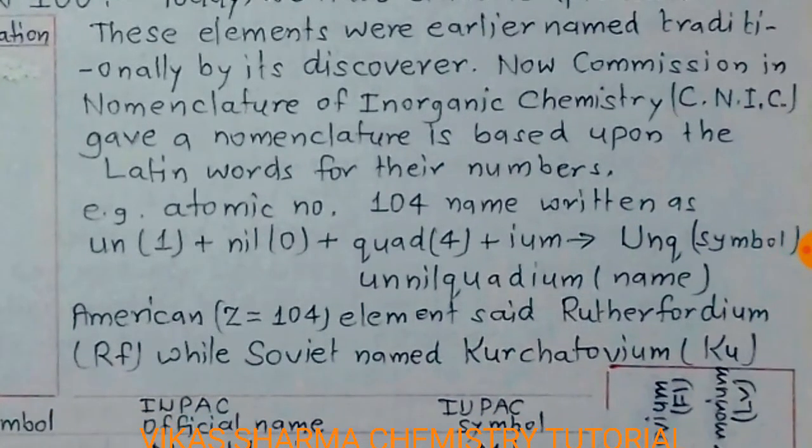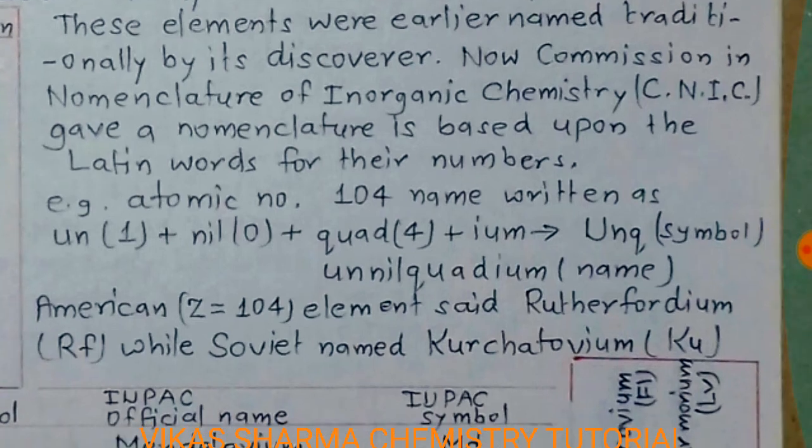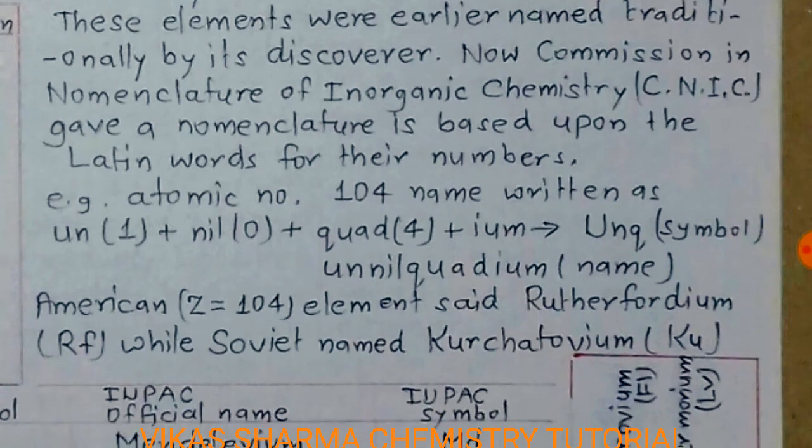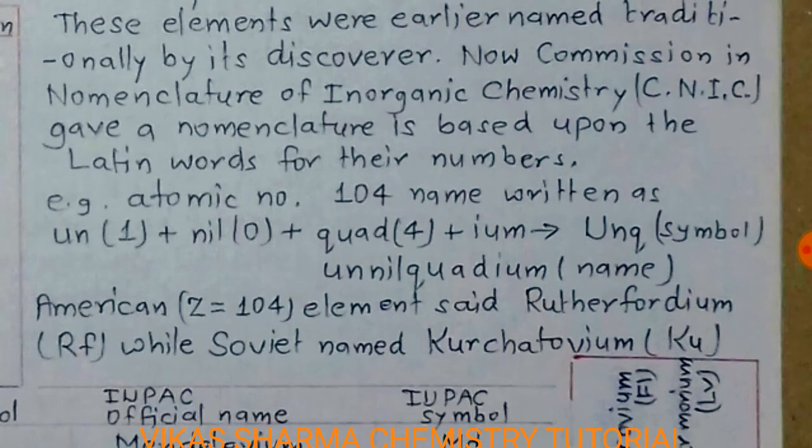And last you write ium. So it is unnilquadium, and U, N and Q, the first letters of each root, are its symbol. So according to this, student, you can write the IUPAC naming for any element.